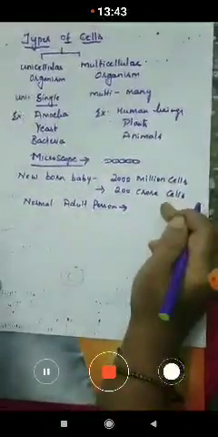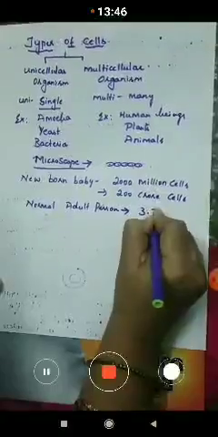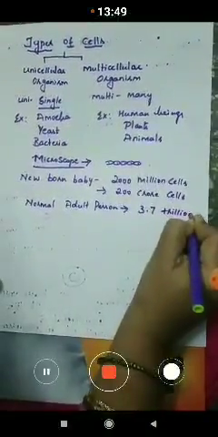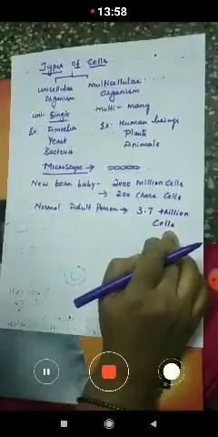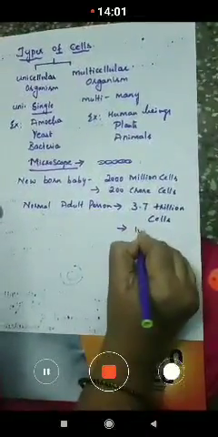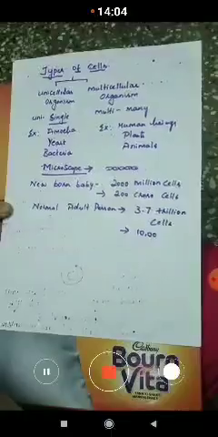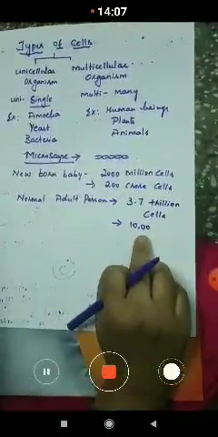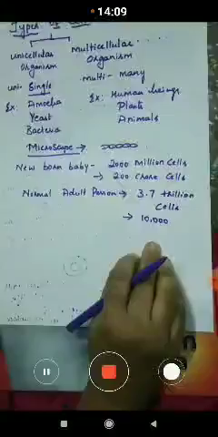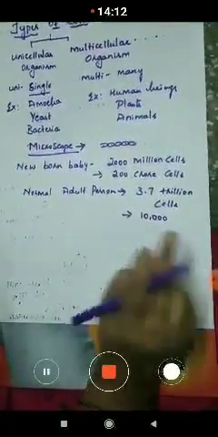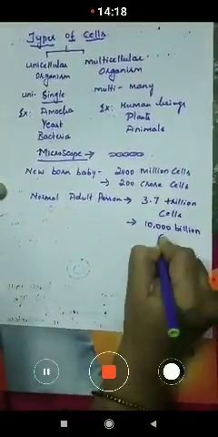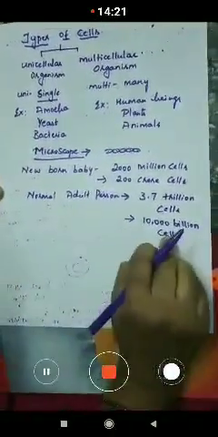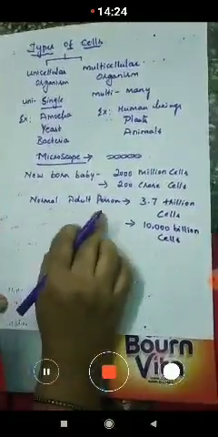The number of cells go on multiplying, and it increases to 3.7 trillion cells. So 3.7 trillion cells are present, or approximately we can call it 10,000 billion cells. It differs from one person to another, according to size. Approximately it may be 10,000 billion cells. So this is the average number of cells present in a normal adult person.